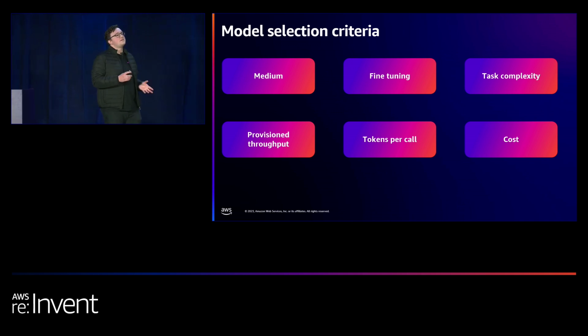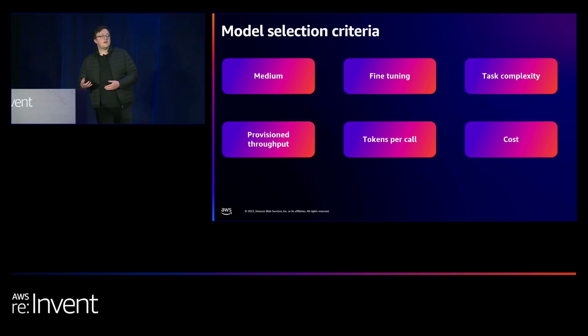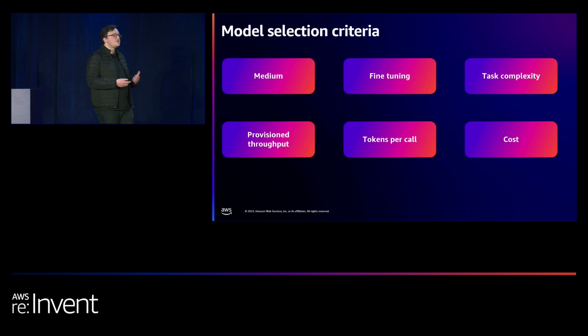Provisioned throughput. I'll talk about this a bit more during the hosting side, but what kind of traffic are we expecting? Is this something we're doing as a one-off? Is this 100,000 requests per second? It's going to change the sort of model we're going to use.